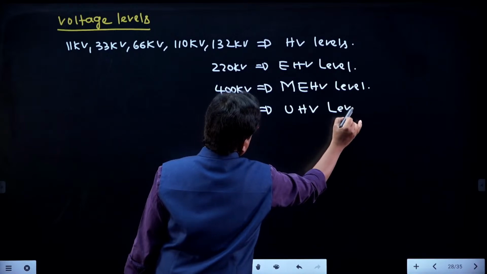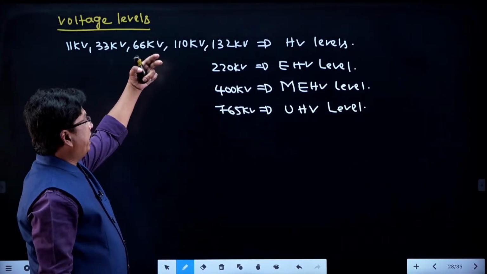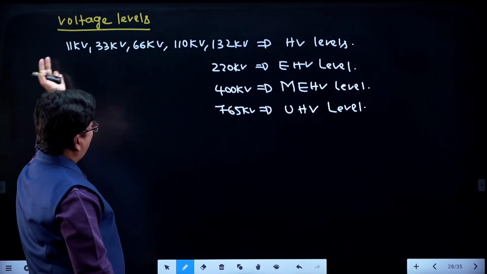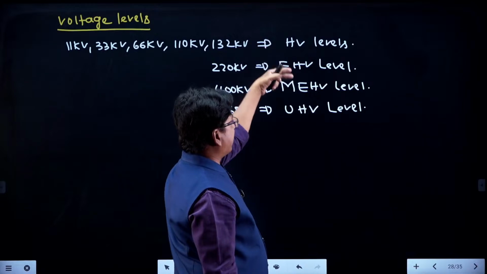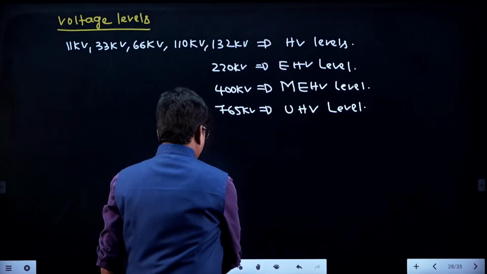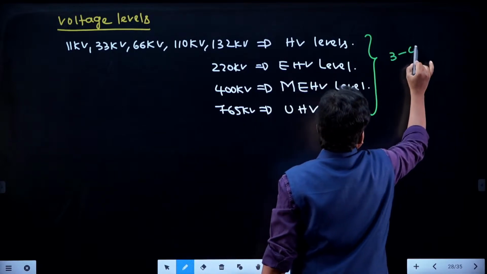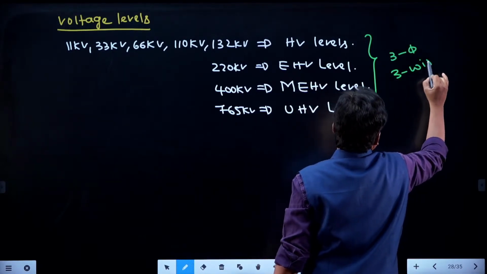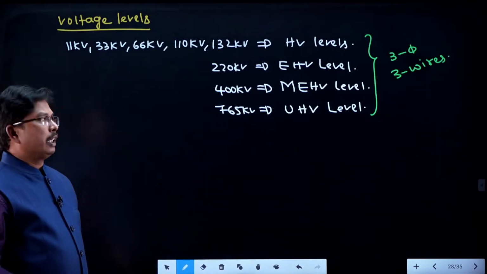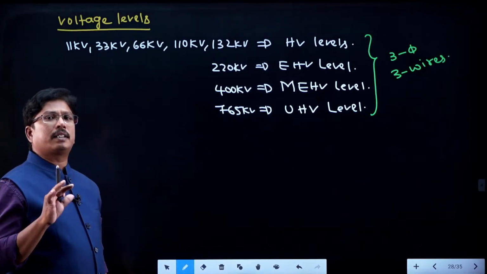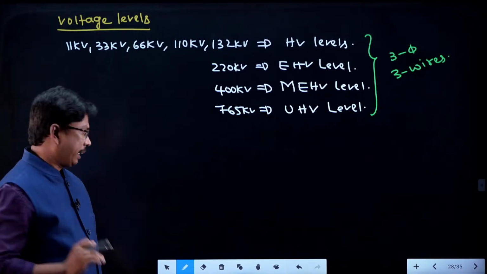765 kilovolts is called ultra high voltage level, UHV level. So it may be 11 kilovolts to 765 kilovolts. We can have categories like this: HV levels, EHV, MEHV and UHV. All these are transmission voltages, and we use 3 phase 3 wires only. It may be 11 kilovolts or 33 kilovolts or 66 kilovolts, whatever it may be, everywhere we are using 3 phase 3 wires only.